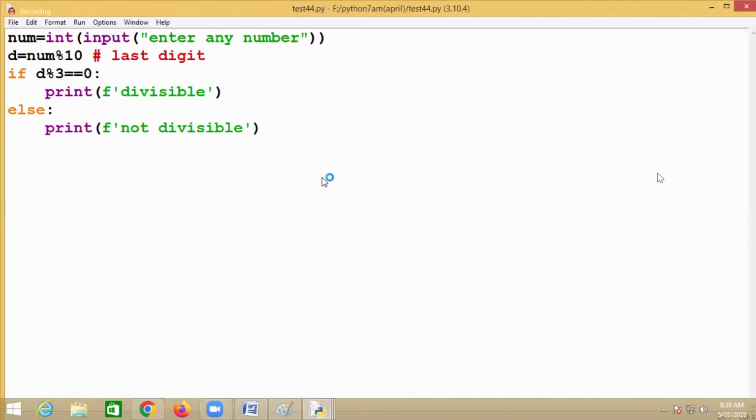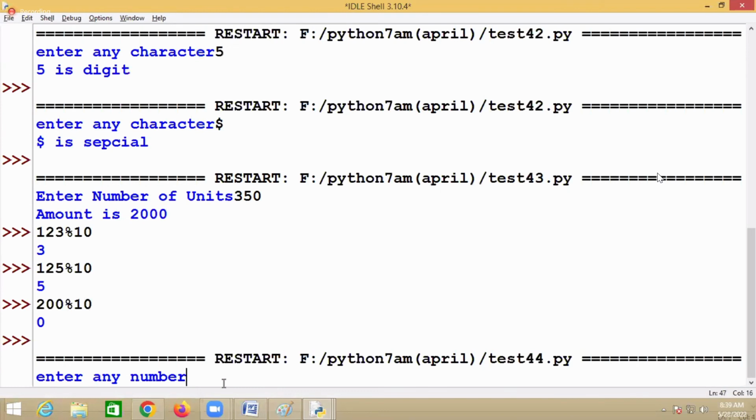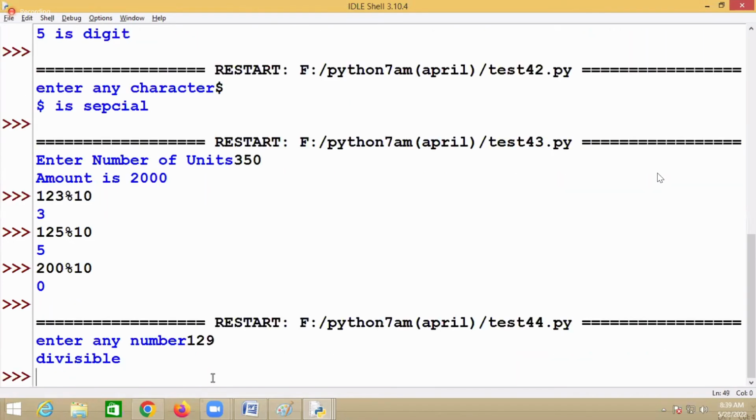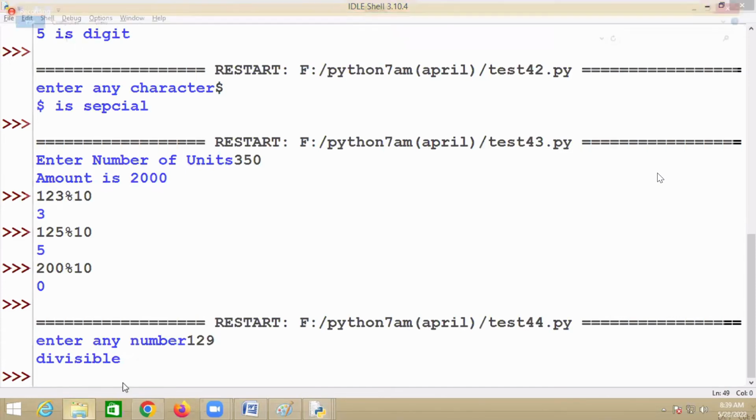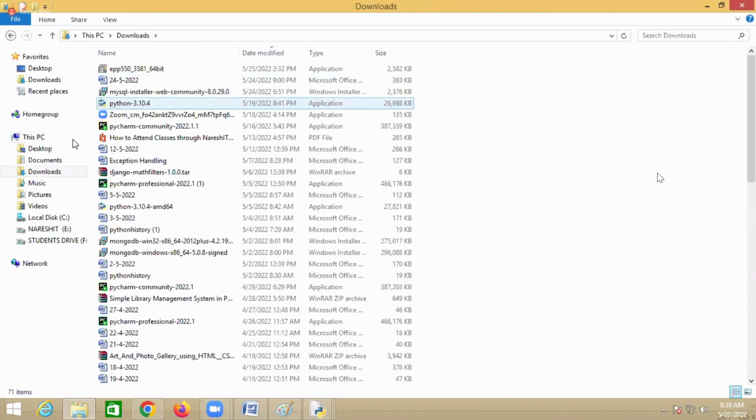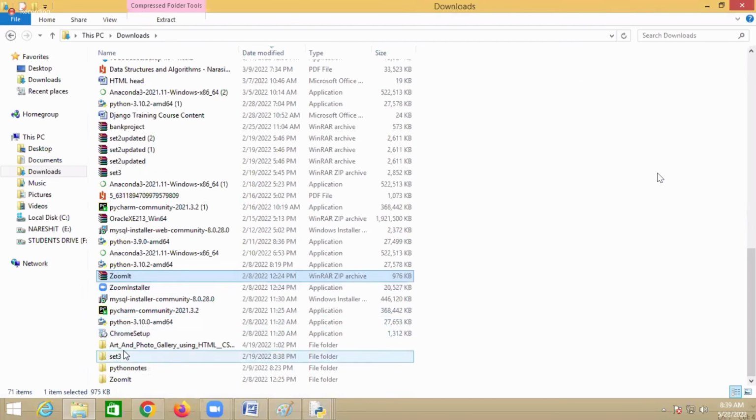Now I try to enter any number. My number is 129. What is the last digit? 9. Is 9 divisible with 3 or not? Yes. Then divisible. So 129 mod 10, what is the remainder? 9. Right?